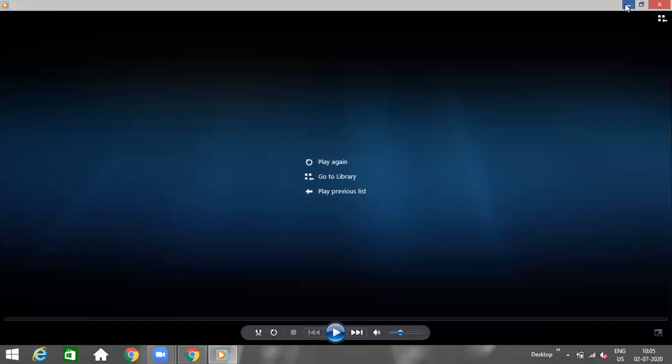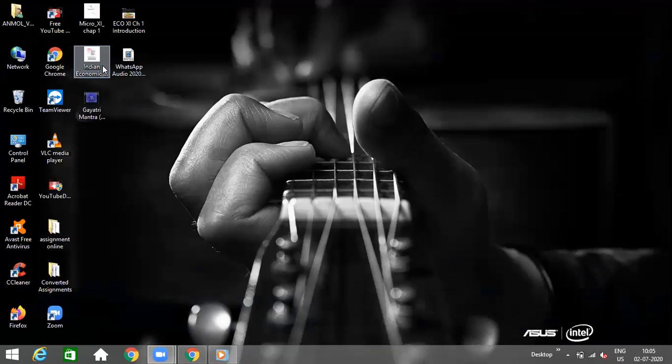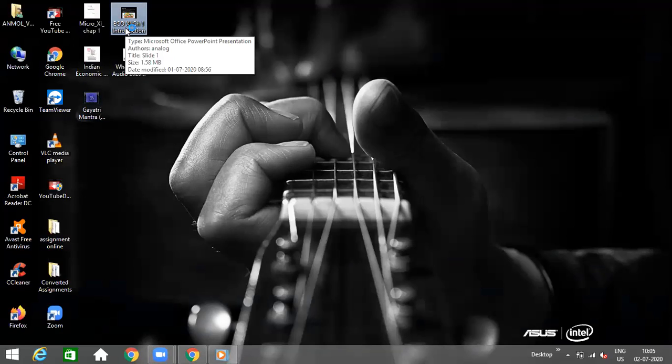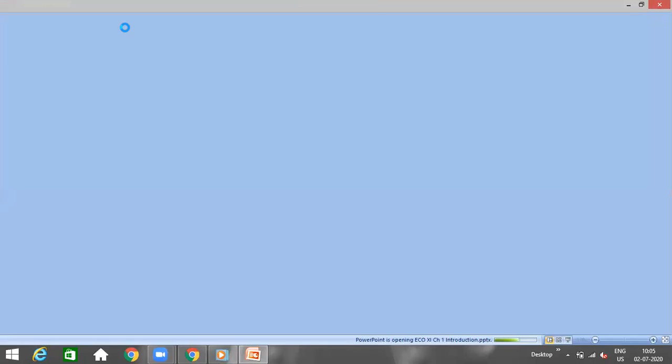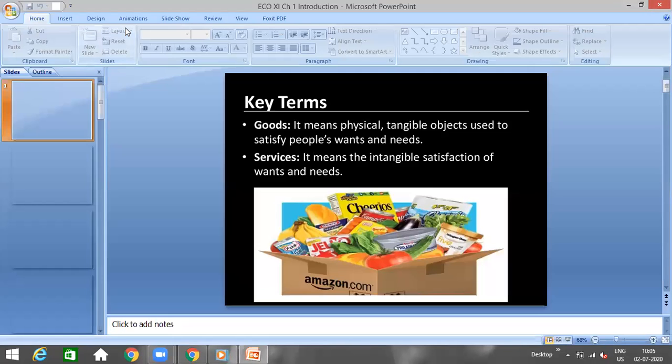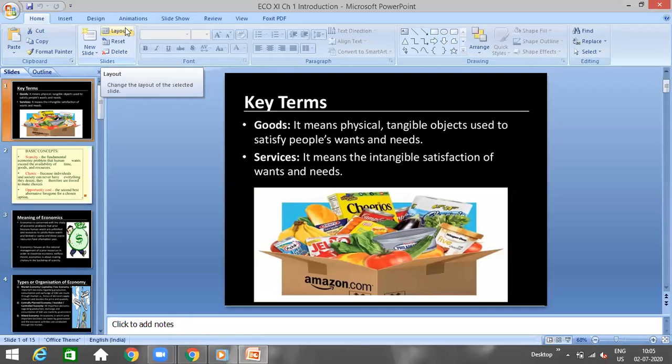So let's continue today's class. We were doing microeconomics unit 1 introduction. Some of the topics I had already explained yesterday.